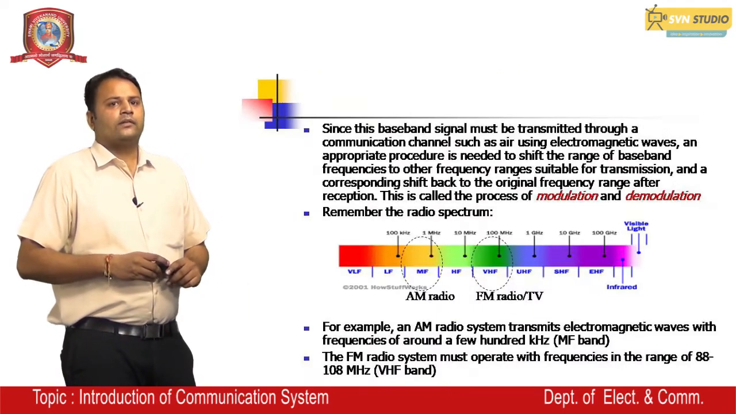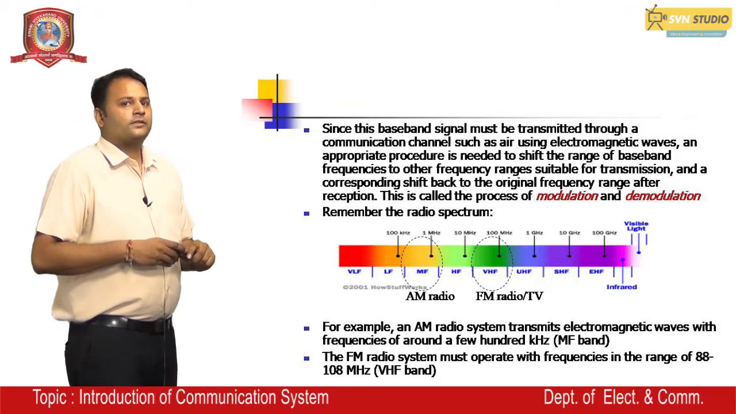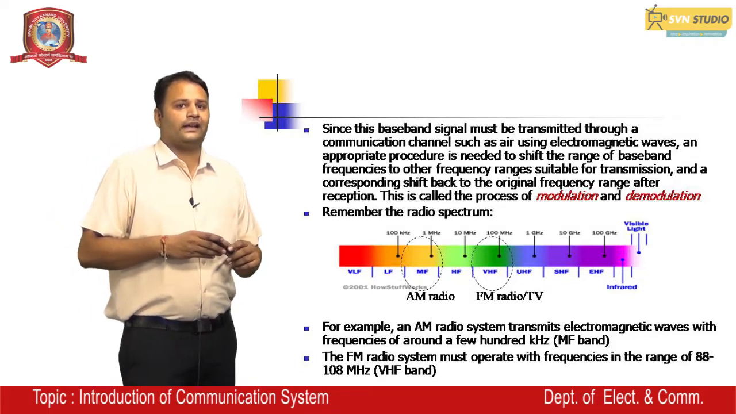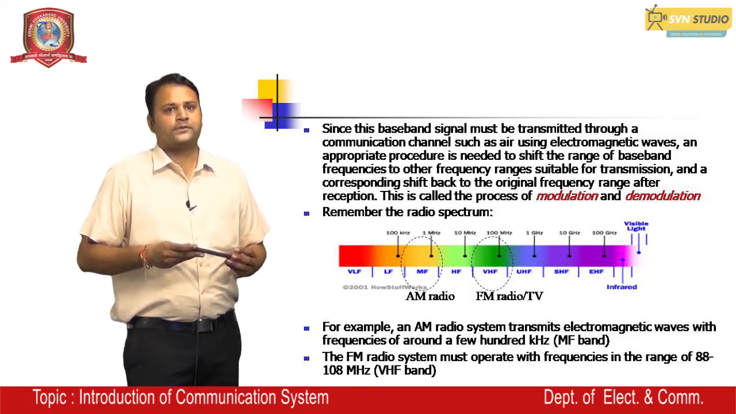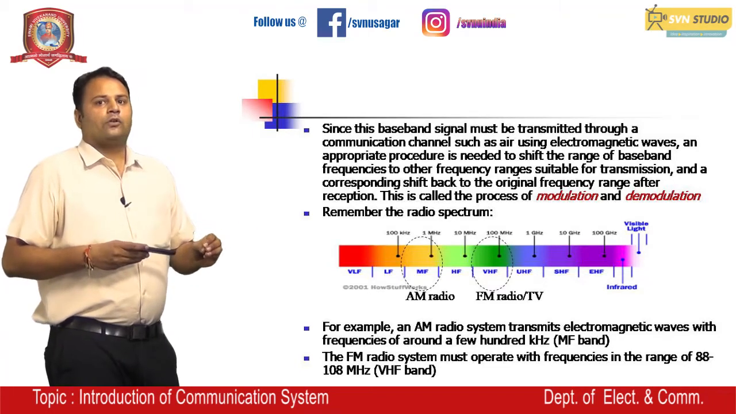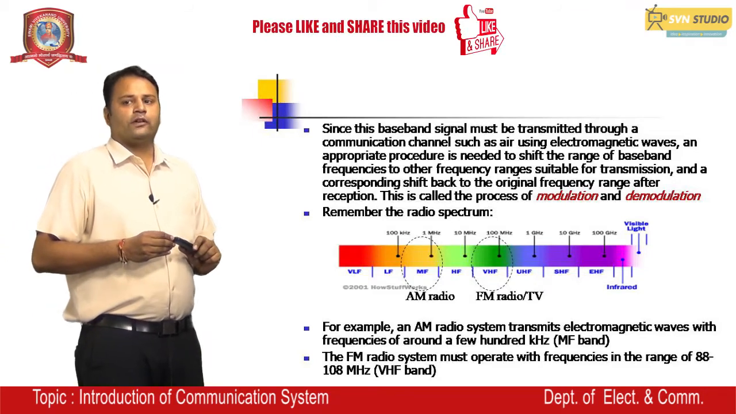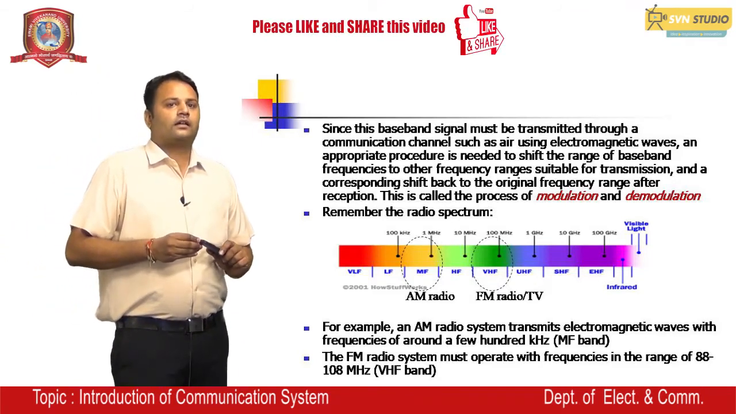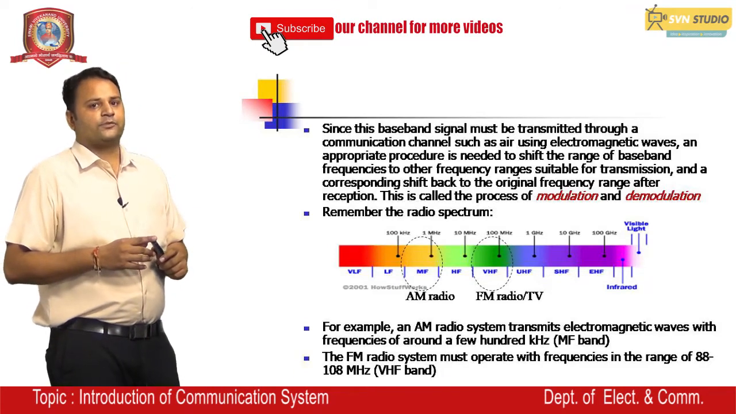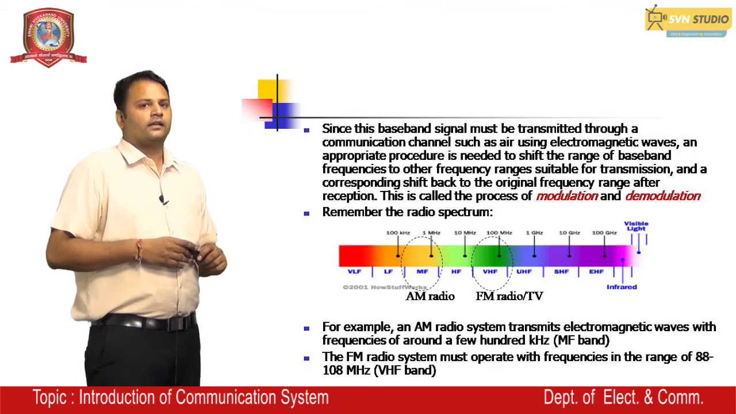Here we can see the frequency spectrum. Since the baseband signal must be transmitted through a communication channel such as air using electromagnetic waves, an appropriate procedure is needed to shift the range of baseband frequency to the other frequency range suitable for transmission, and the corresponding shift back to the original frequency range after reception. This process is called modulation and demodulation.